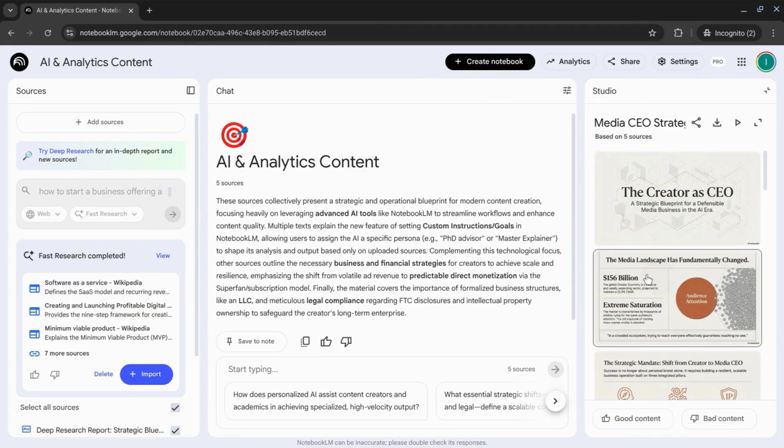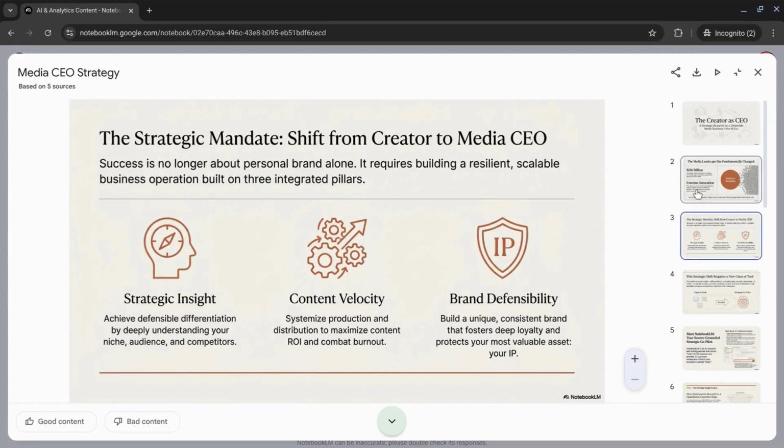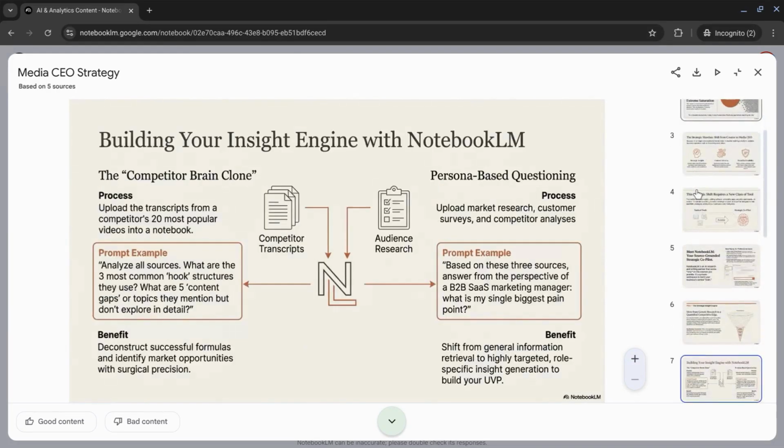We'll take a look at our slide deck here, view and zoom in on each of the slides. So this looks like something you could definitely share with team members or stakeholders.